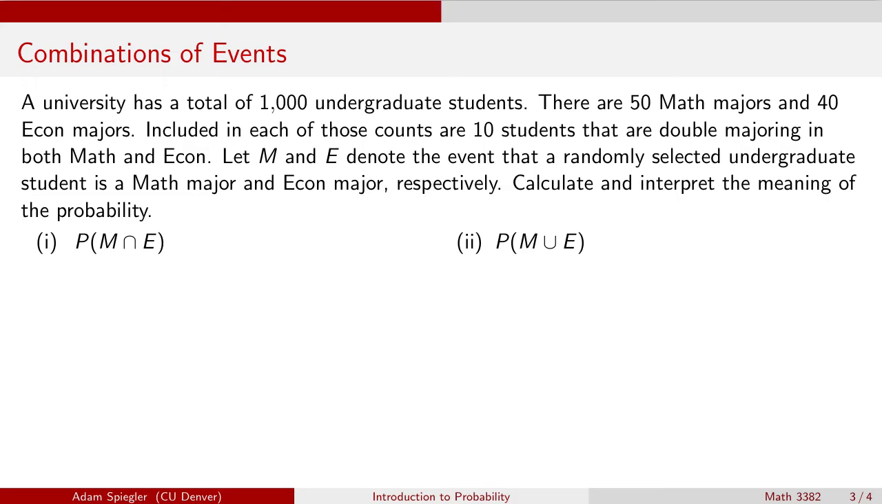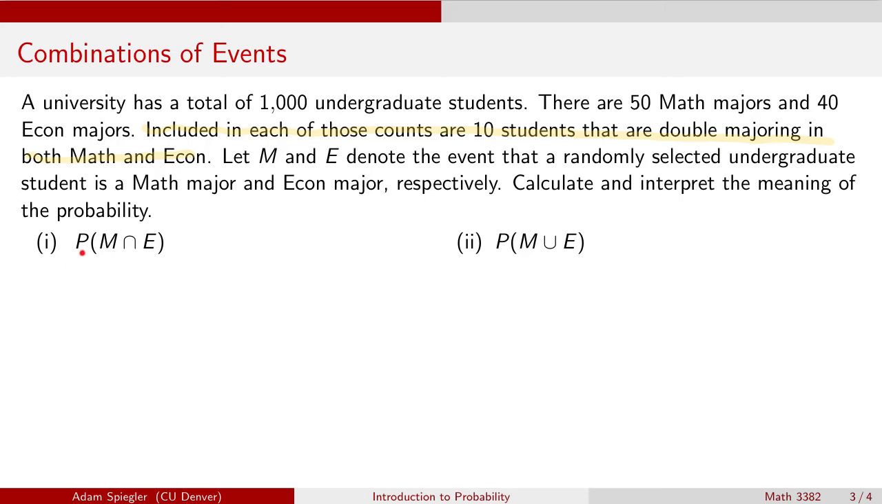So sticking with the same example, we've got 1,000 undergraduate students at this university. 50 are math majors, 40 are econ majors. And here we've got this additional information that included in these totals are 10 students that are double majors. What I mean by that is we have these 50 math majors, and 10 out of those 50 math majors are also majoring in econ.